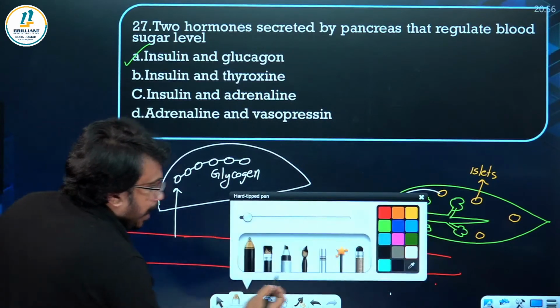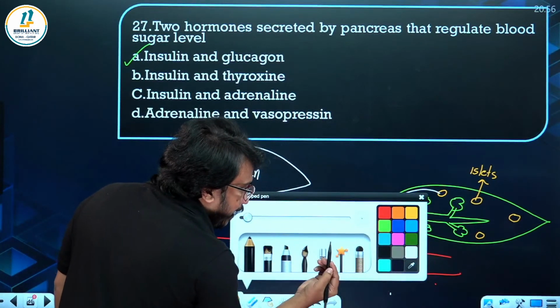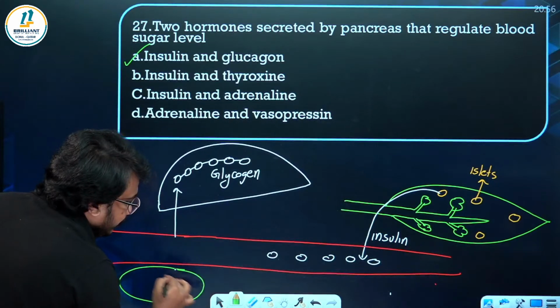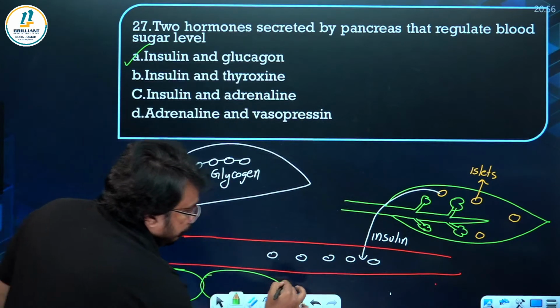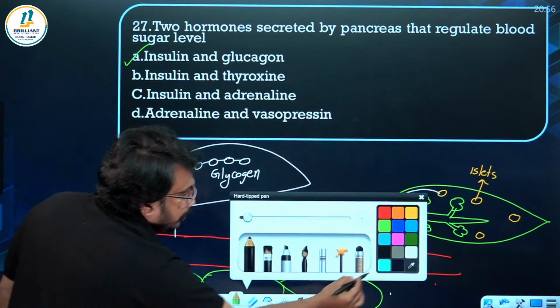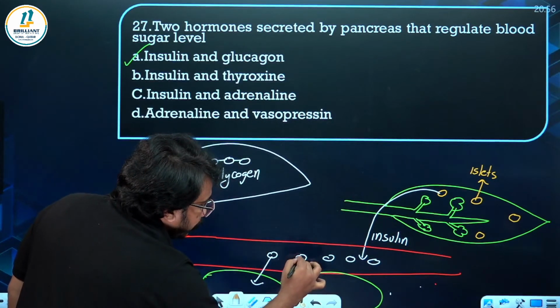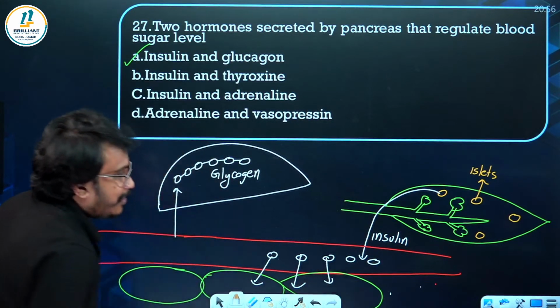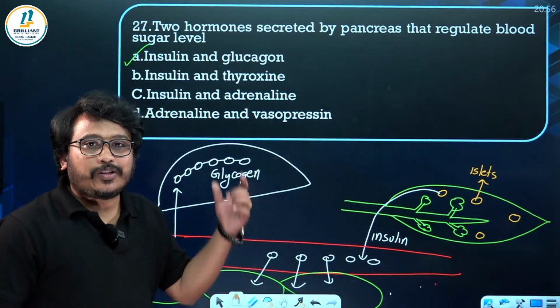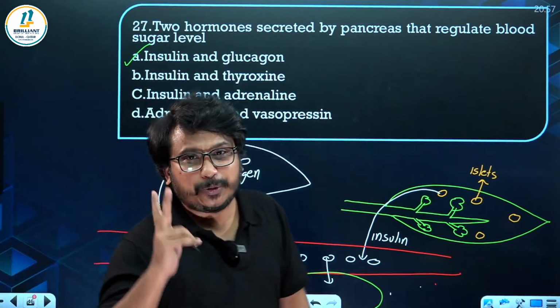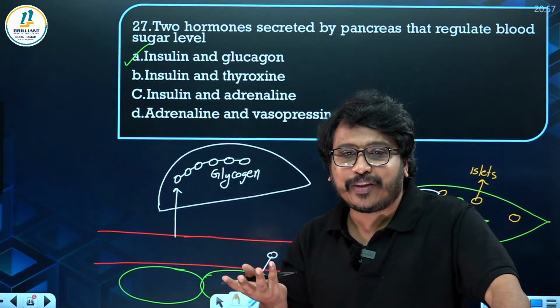Even the surrounding adipose tissue will start taking the glucose. If this diagram is in the mind itself, we can write it easily. Like this, blood sugar level keeps on decreasing. So this is how insulin is working. Only two points you have to write if this comes.